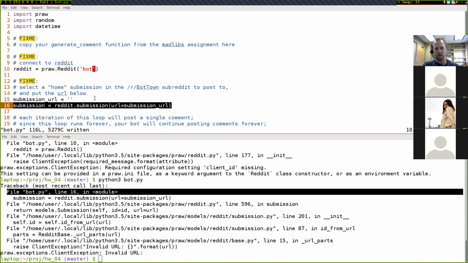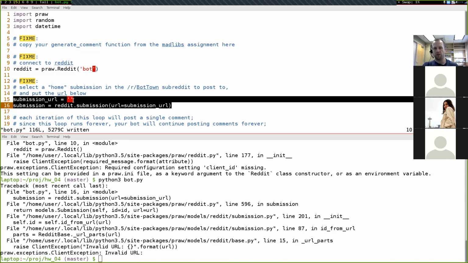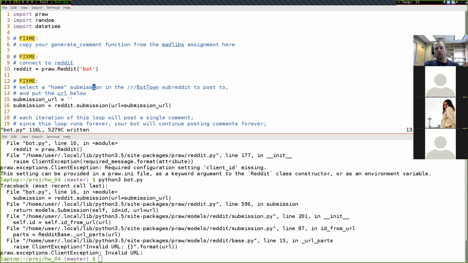So that's this line right here of bot.py. What's going on in this line is that my submission URL is just empty. So we're getting this client exception, invalid URL, because what I'm passing in is not a valid URL. You're allowed to put whatever submission that you want right here.